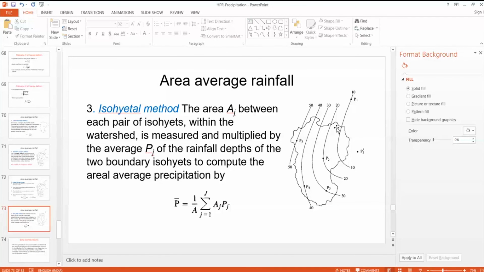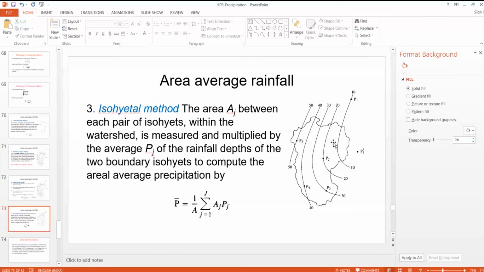Suppose in between these two contour lines, the area is this. We can take the average rainfall by averaging the isohyet values of these two contours. Then we multiply with the area between them.